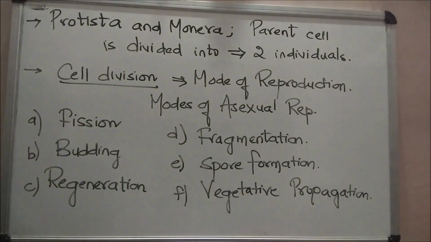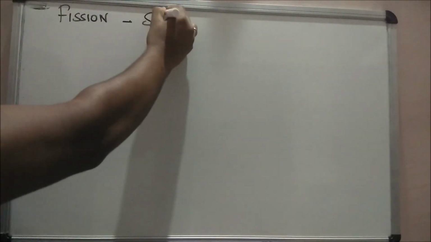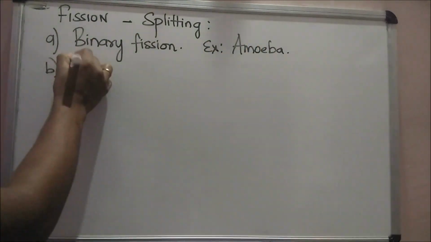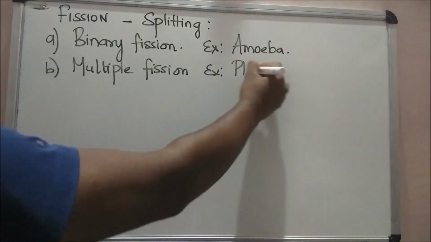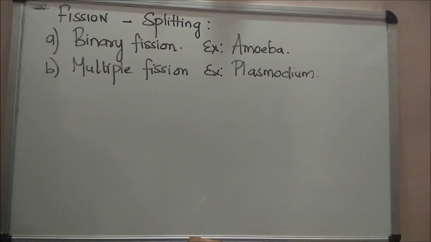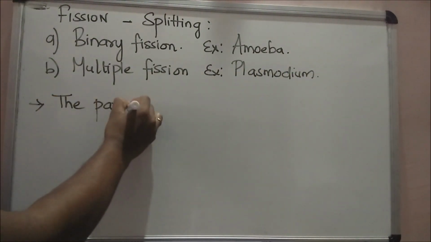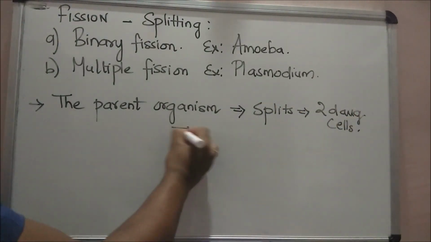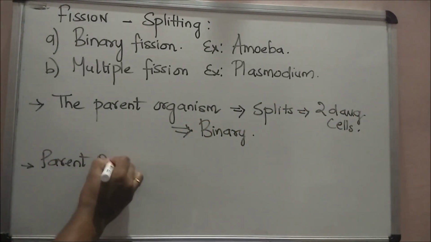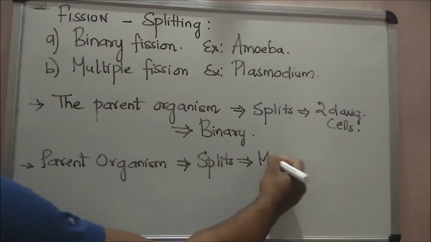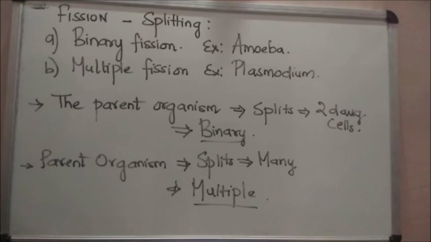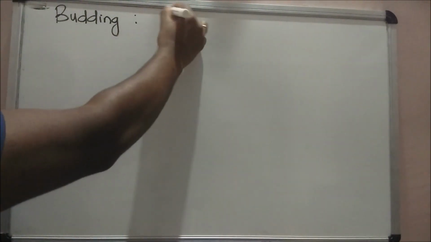What is fission? The term fission means splitting. The process of splitting of a unicellular organism into two or more daughter cells is called fission. Under fission, there are two types, binary fission and multiple fission. If the parent cell is split into two daughter cells, it is called binary fission. Example, amoeba. If the parent cell divides into multiple daughter cells, it is called multiple fission. Example, plasmodium.